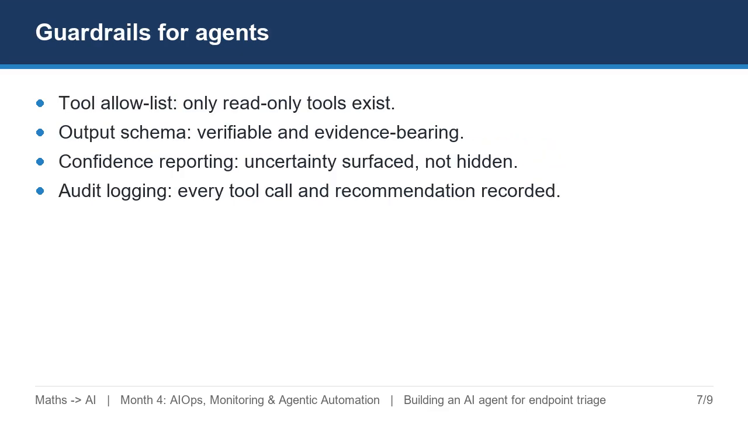Let's gather the guardrails for agents. 1. A tool allow list, so only read-only tools even exist in the agent's world. 2. An output schema that's verifiable and carries its evidence. 3. Confidence reporting, so uncertainty is surfaced rather than hidden. 4. Audit logging, so every tool call and every recommendation is recorded. With these 4 in place, the agent never crosses into the act stage. Crossing that line is the subject of Lesson 6.